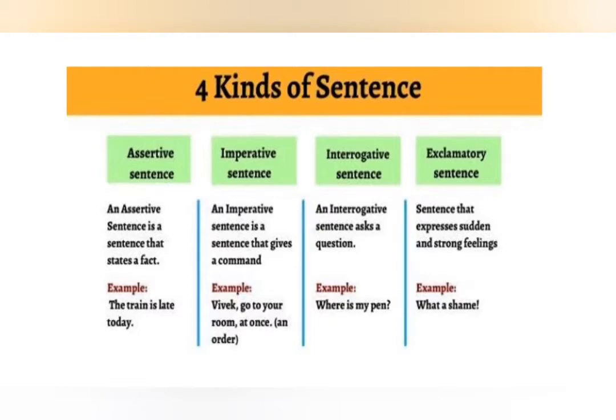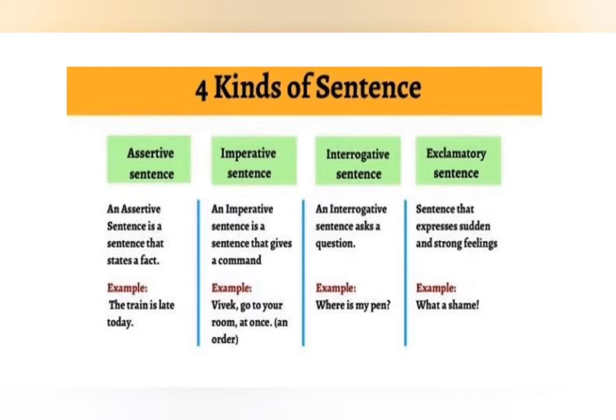The second kind is your imperative sentence. An imperative sentence is a sentence that gives a command. Children, it can also be a command, it can be an order, it can be a request. For example, Vivek, go to your room at once. Now, this is an order. So, this is an imperative sentence. Now, children, both assertive as well as imperative sentences end with a full stop.